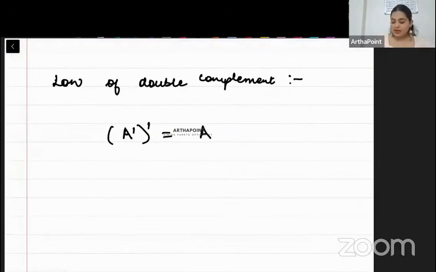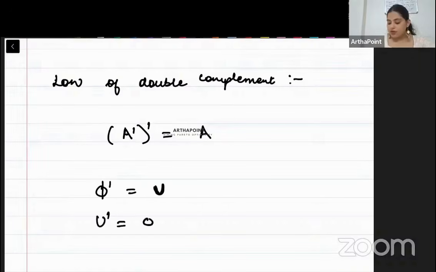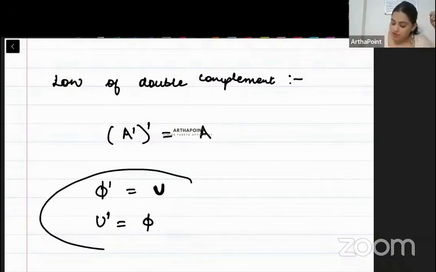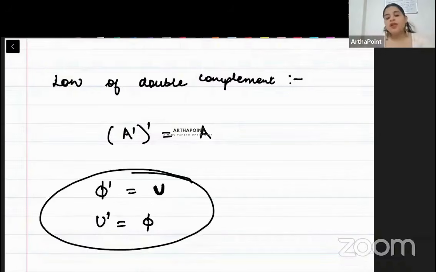Okay. At last property, it says null का complement. This is called as law of empty set and universal set. Complement of null is universe and complement of universe is null. क्योंकि universe में सब कुछ include है, तो अगर मैं universe से universe हटा दूंगी तो null ही बचेगा ना. So complement of universe is null and complement of null is universe. I hope this is clear to you.